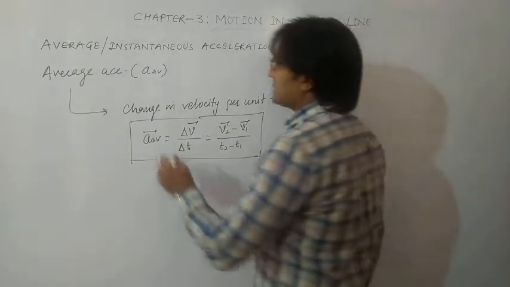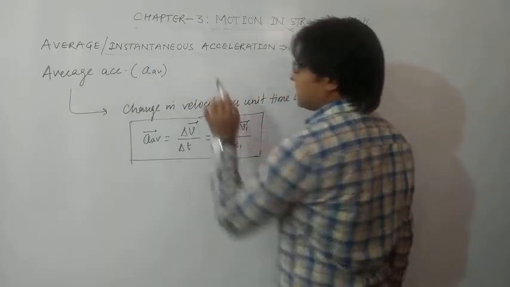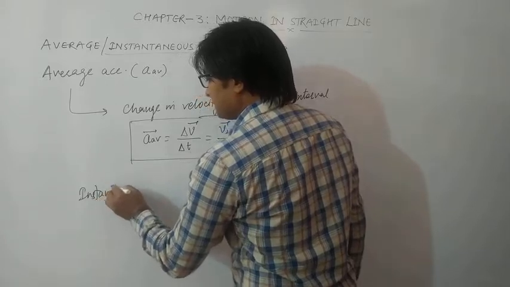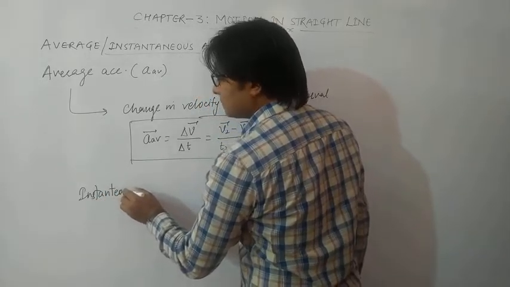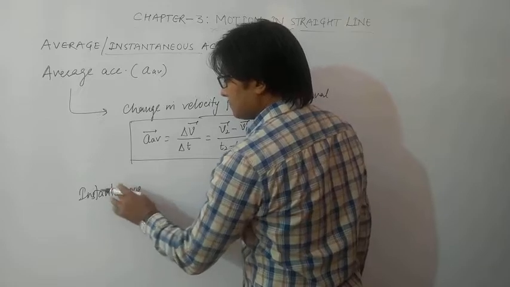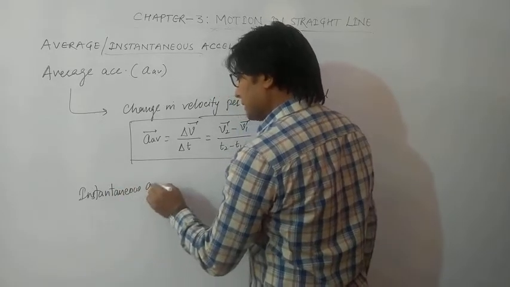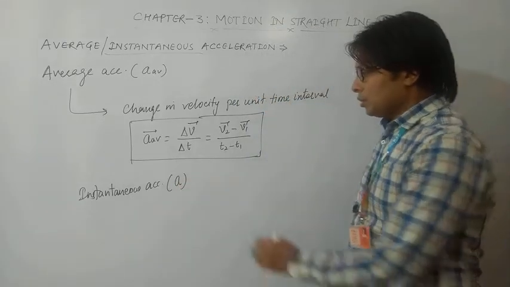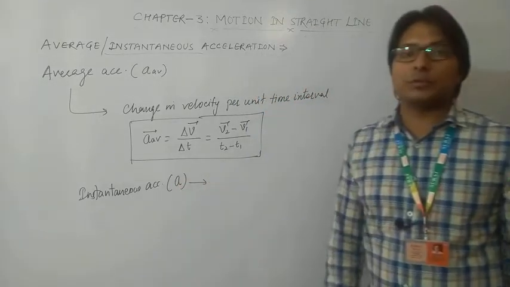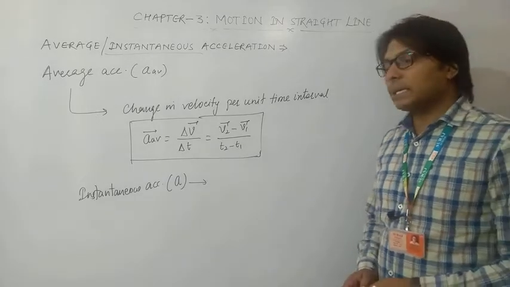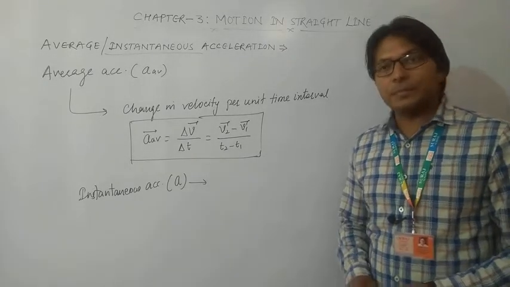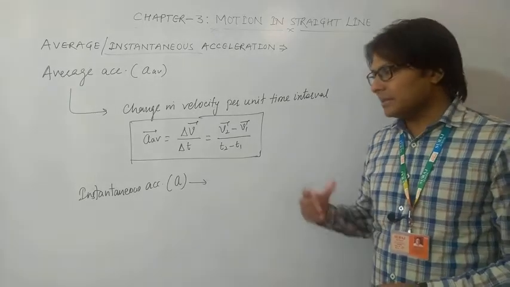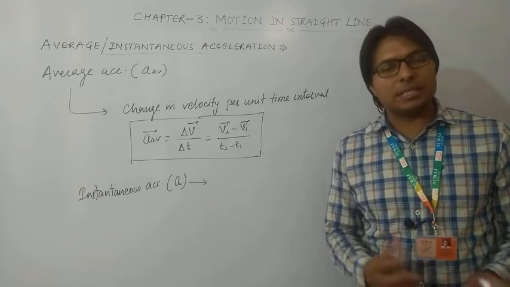Now let us talk about instantaneous acceleration, which is represented simply by a. As we have discussed, instantaneous velocity is defined as the rate of change of displacement at a particular instant or moment.